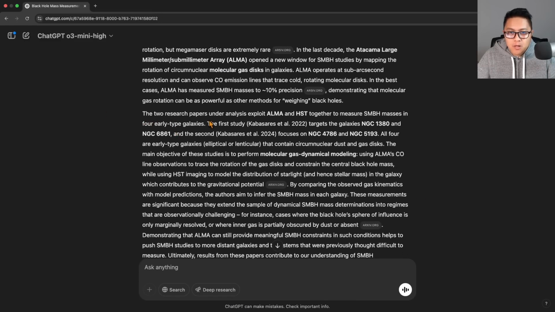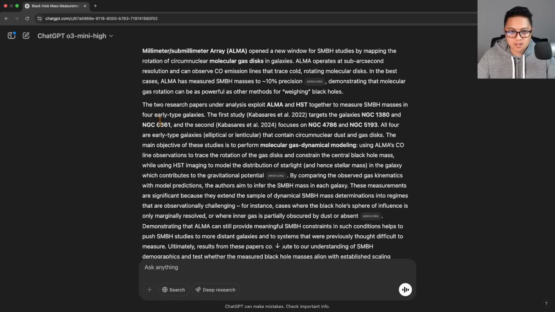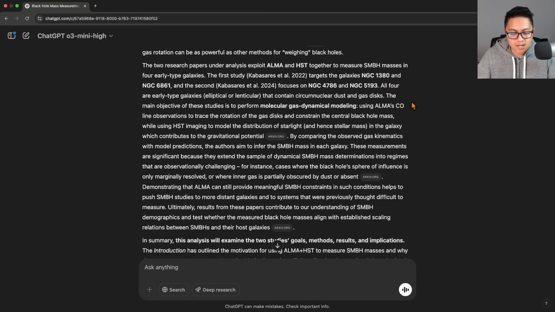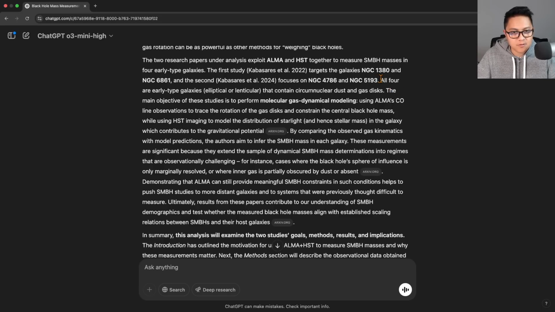Okay, the 2 research papers under analysis exploit ALMA and HST together to measure SMBH masses in 4 early type galaxies. This is correct. The first study, mine, targets the galaxies 1380 and 6861. The second, also mine, focuses on 4786 and 5193. Good. It actually got the right papers. So that's already a huge improvement over Google's version.